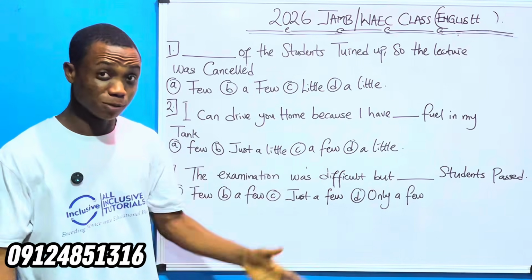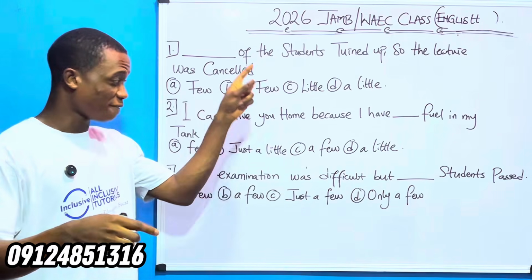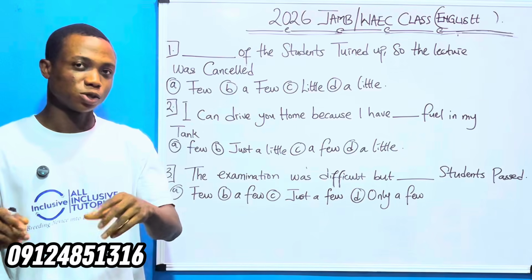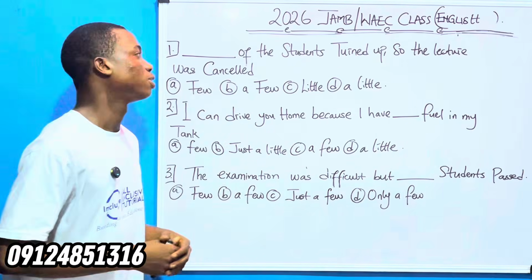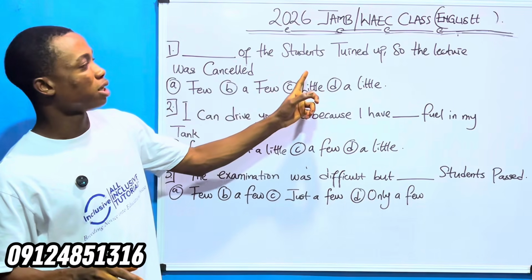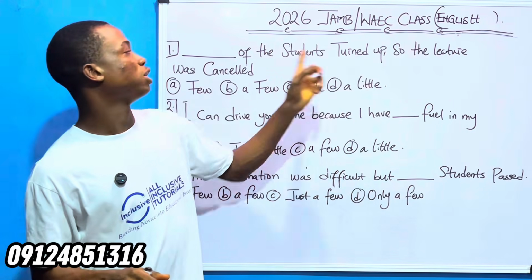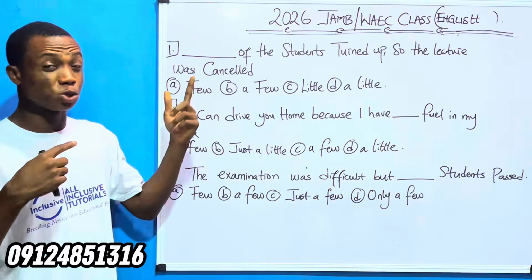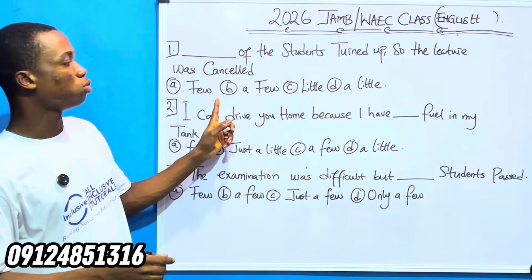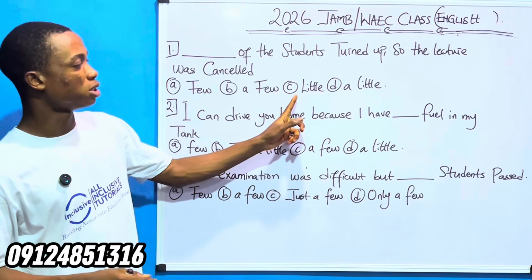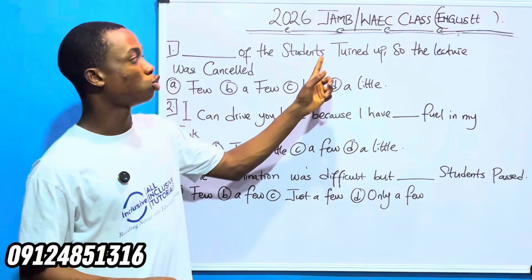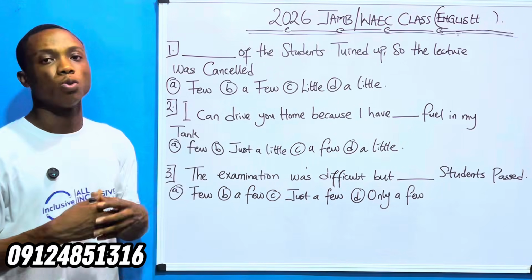It's very, very simple. So pay attention, because after I've answered all these ones, I will give you one to answer for me in the comment section. So listen attentively. Now, the first question, look at it. It says, dash of the students turned up, so the lecture was cancelled. This type of question, they like repeating it every year. A, few; B, a few; C, little; and D, a little.